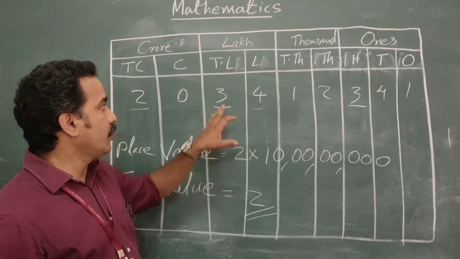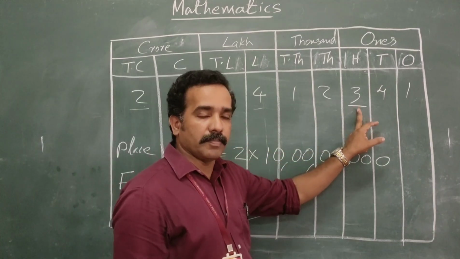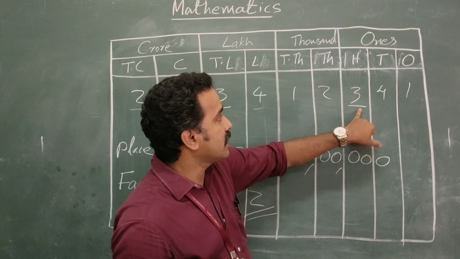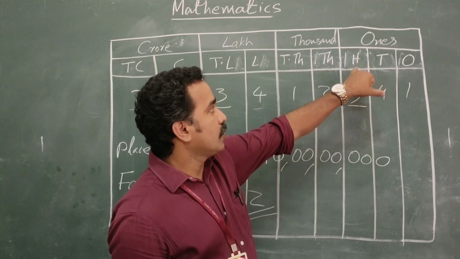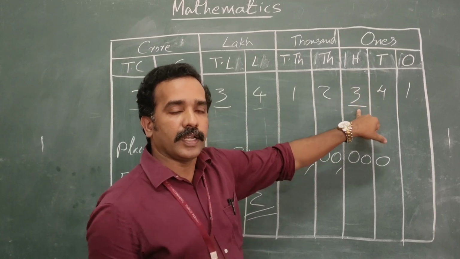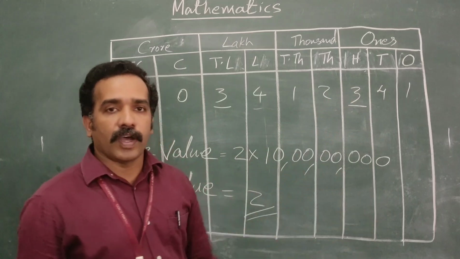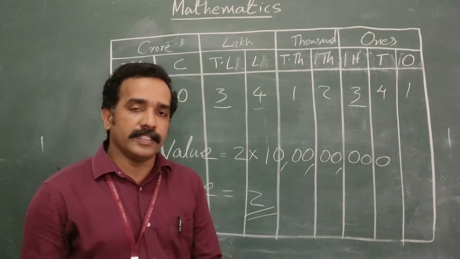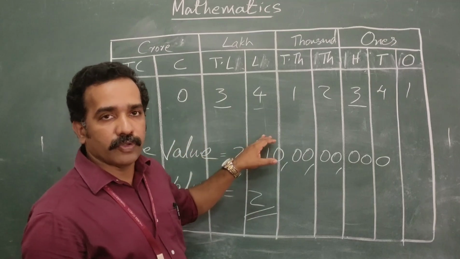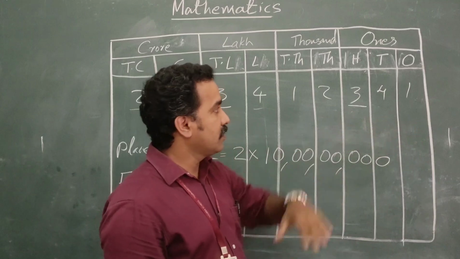And the face value is symbol 3. But this other 3, the place value of this 3 is 3 into 100, 300. And the face value there also is 3 only. So the face value of a digit always remains the same, but the place value changes according to the place in which it is placed.